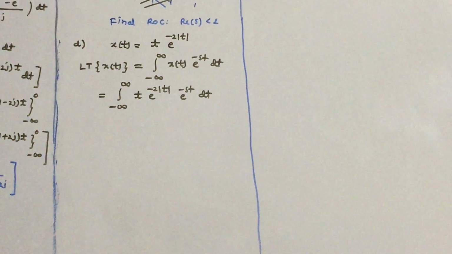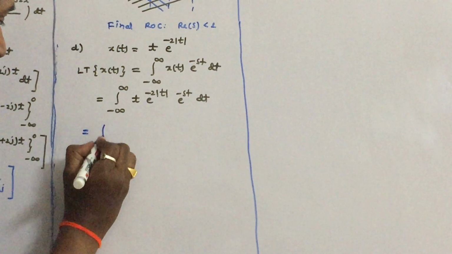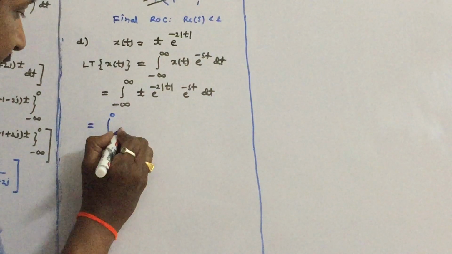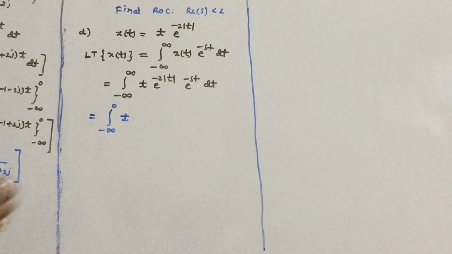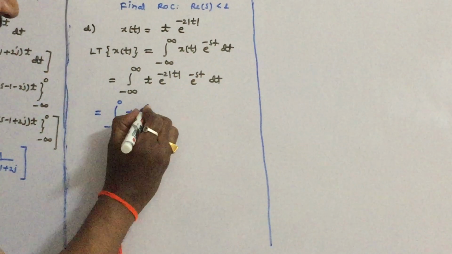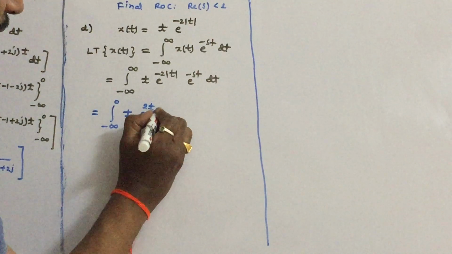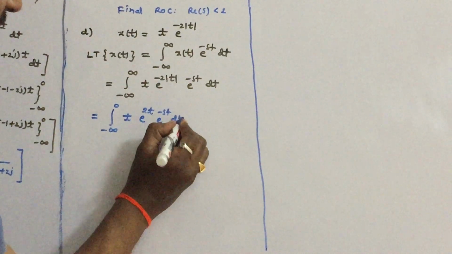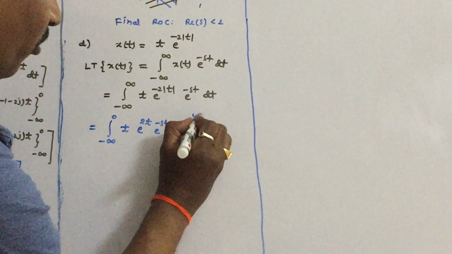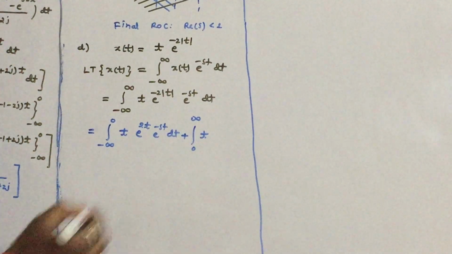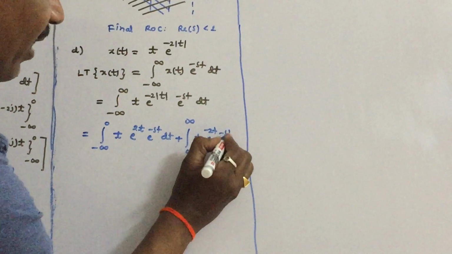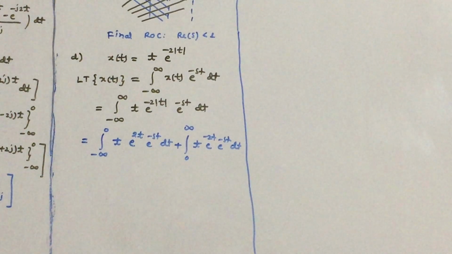So let us split the limits, integral minus infinity to 0 of t. The first term in this region, mod t is minus t, so this can be written as e power 2t into e power minus st into dt. The next term is integral 0 to infinity t into, in this region mod t is plus t, so therefore e power minus 2t into e power minus st into dt.